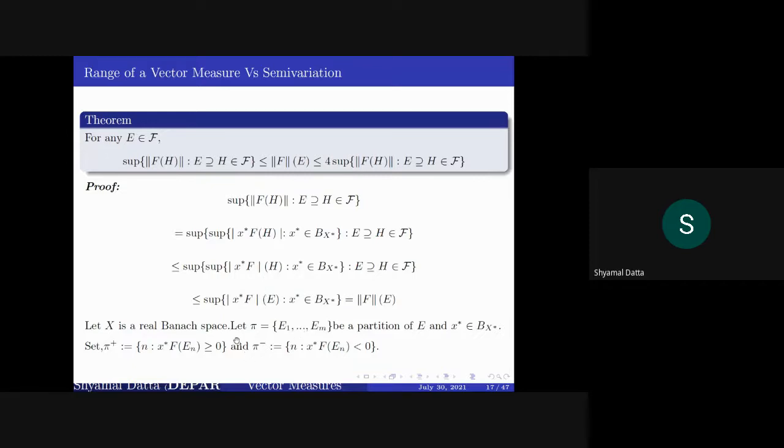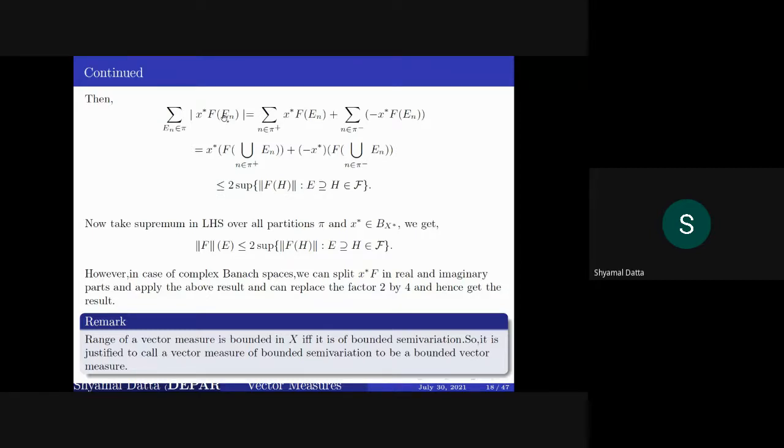So first, if you take any partition over E and x star in the unit ball of x star, then you call these sets pi plus, all n such that x star Fn is positive, and pi minus, all n such that x star Fn is negative. So if you calculate this sum, it is equal to the summation over n belonging to pi plus of x star Fn plus the summation over n belonging to pi minus. And since x star f is a vector measure, you can put the union here also. Both of these quantities are lesser or equal to the supremum of the norm of FA, such that A is a subset of E.